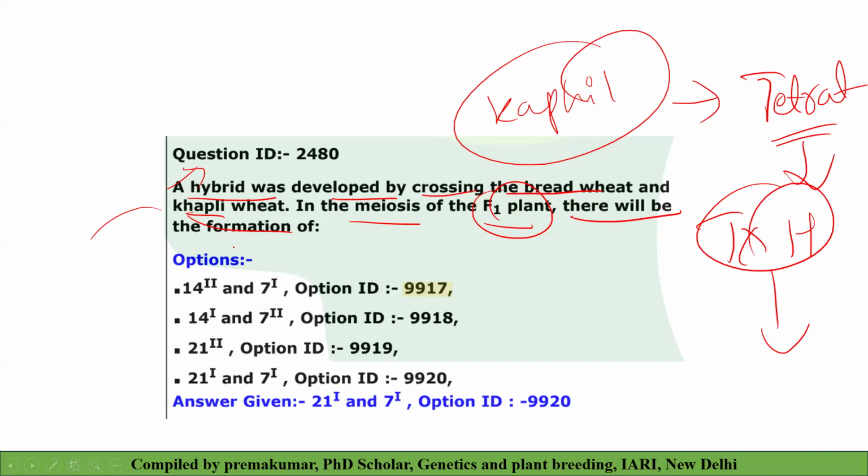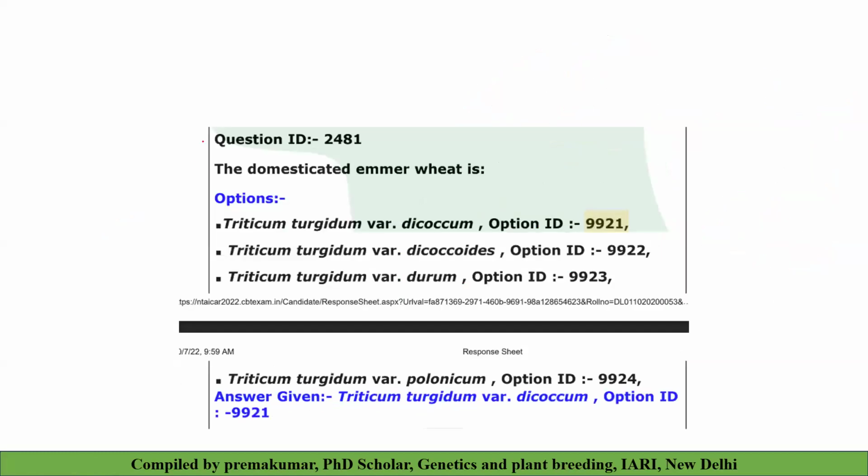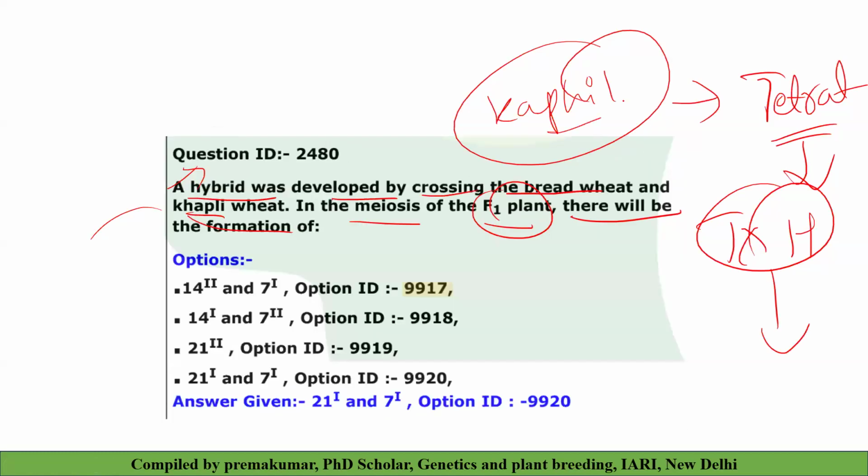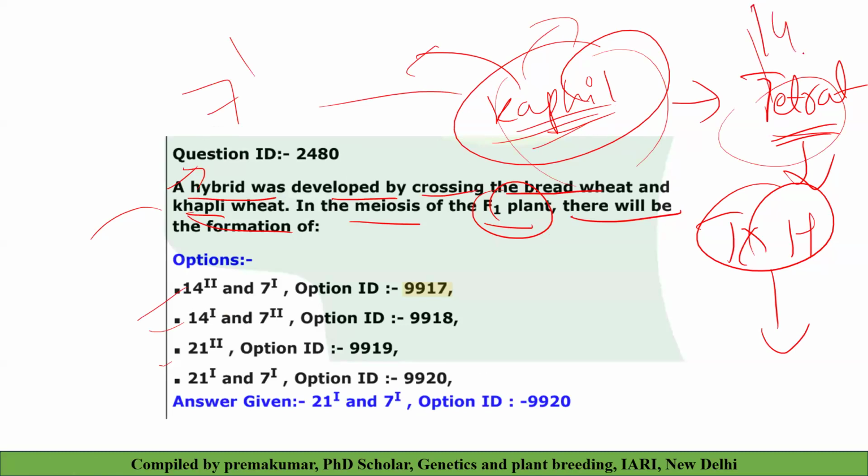That's why you should be able to answer in such a way, when we see this in detail. Because emmer is tetraploid, the only confusion is that we don't know whether it is a tetraploid or hexaploid, so we can't decide. If you know this is a tetraploid and it is crossed with hexaploid, definitely this will give 7 bivalents and this will give 14 univalents. Based on that, you should be able to answer the question.